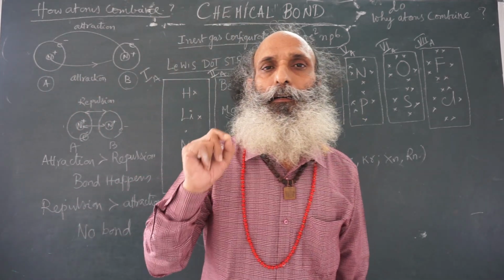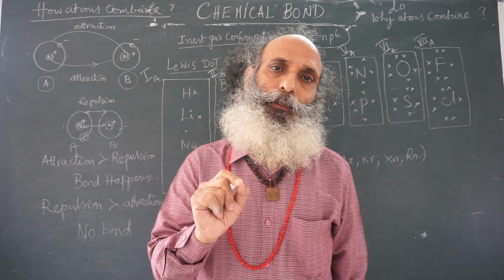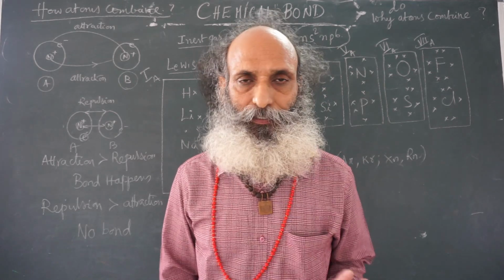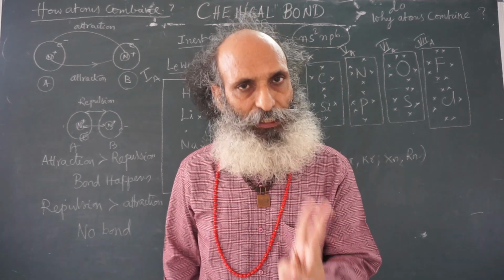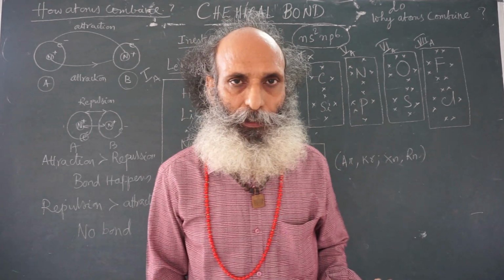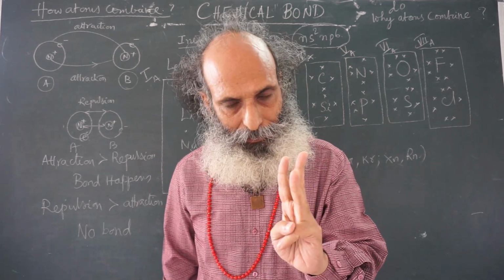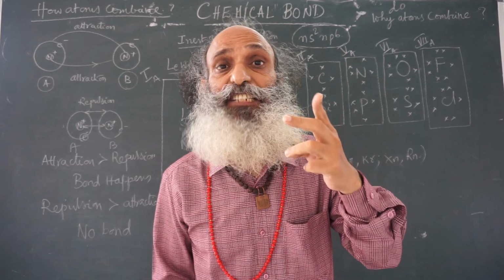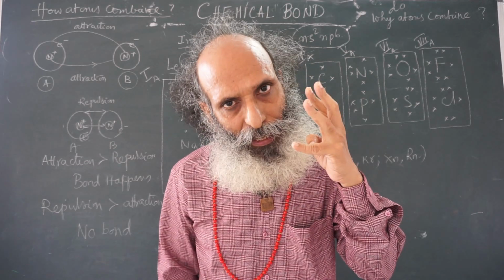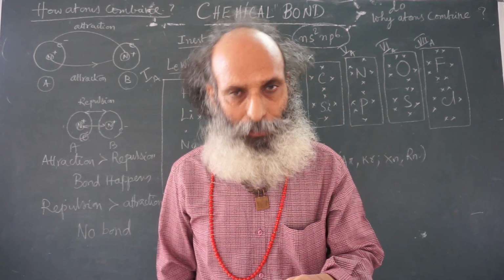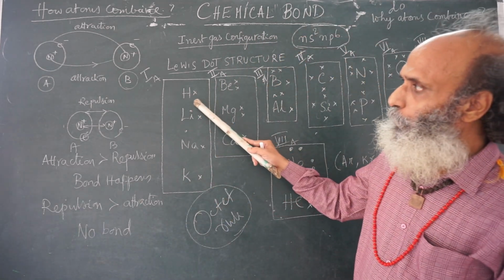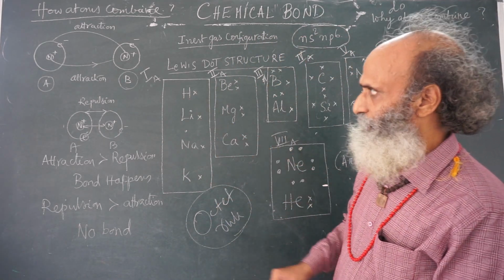In drawing a Lewis dot structure, we should remember 2 things. Looking at a Lewis dot structure, we can understand only 2 things. Number 1, the element. Number 2, its valence electrons. So, we are representing only the symbol and the valence electrons. For example, hydrogen, Lewis dot structure is this.